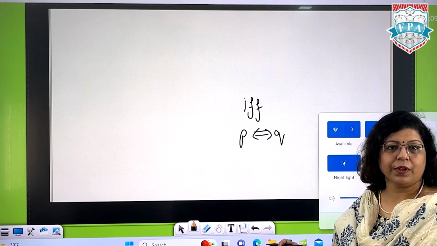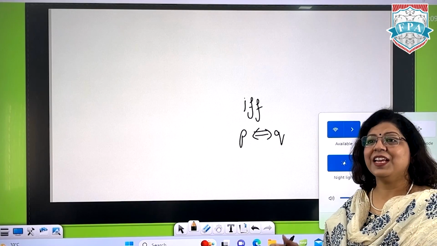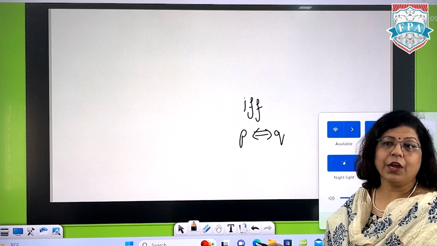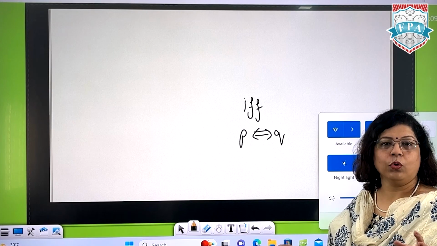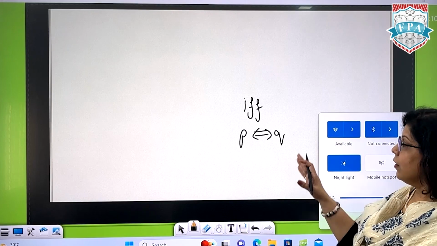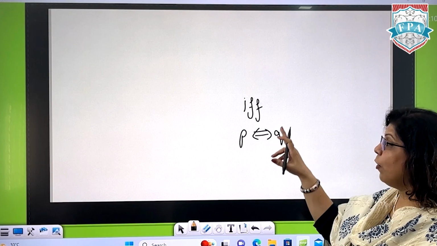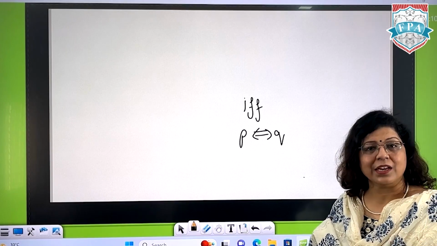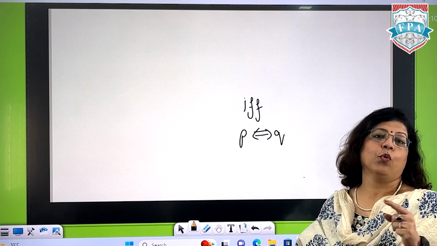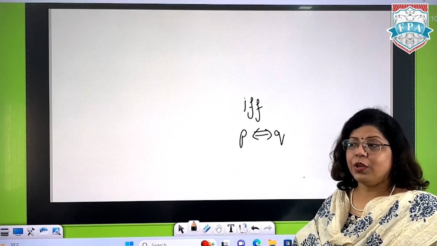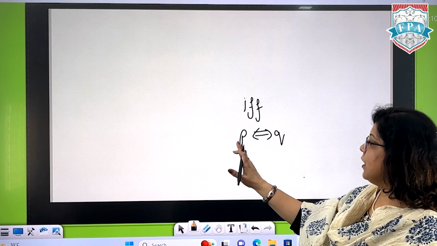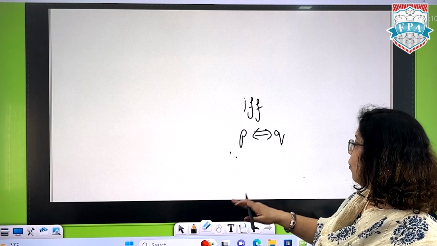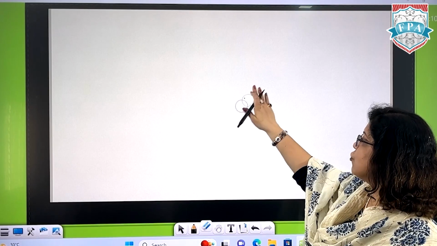Okay, if it rains, then I will not go to office, or if it rains, then I'll not go to school or college. Here, that was a simple statement. Now, when we talk about double implication: if and only if it rains, then I will not go to college. So here the statement goes, first P is "if it rains", Q is "then I will not go to college". So both the conditions will be there.